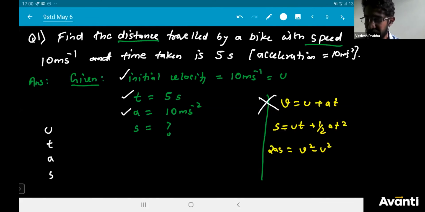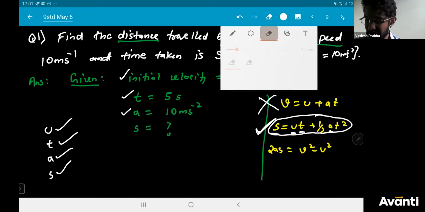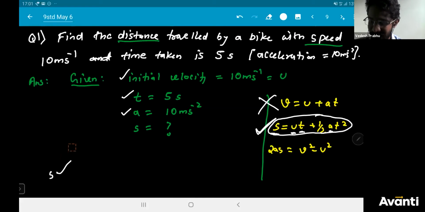Come to equation number 2. Equation number 2 has s. Correct, I have it here. Do you know u? Yes, I know u. Do you know t? Yes, you know t. Then again acceleration, do you know? Yes, you know acceleration. So which is the best formula to use? Formula number 2. I'm going to put a box here like this: s is equal to ut plus half at square. Choosing the correct formula is very important.